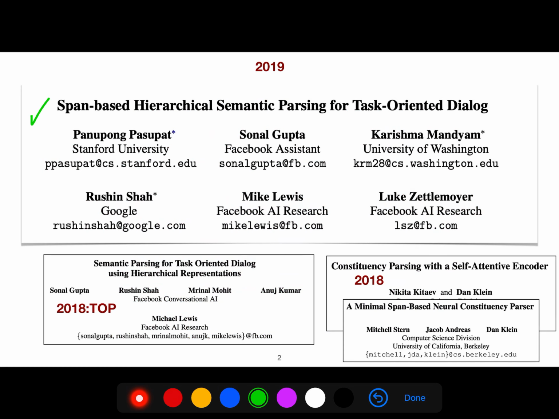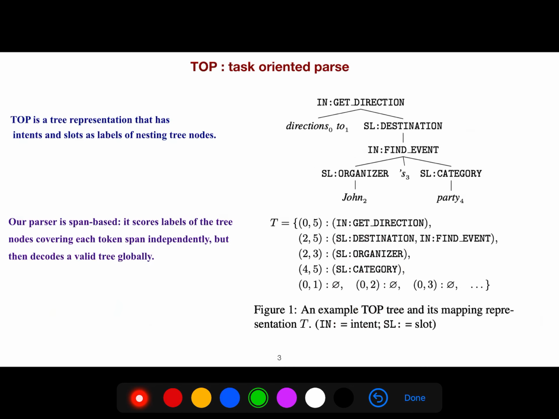It is inspired by some articles like a minimal span-based constituency parsing in 2018 with a self-attentive encoder, and also 2018 semantic parsing for task-oriented dialogue. So let's see how we can